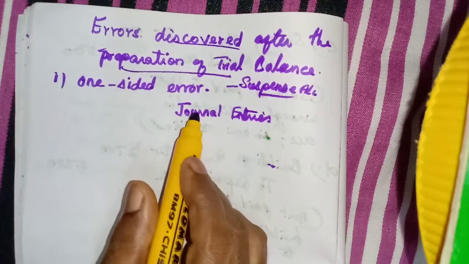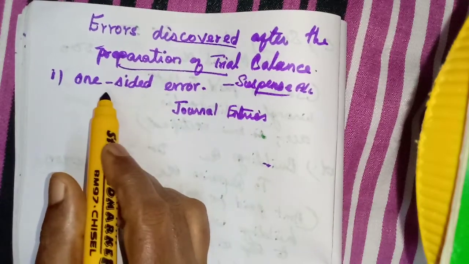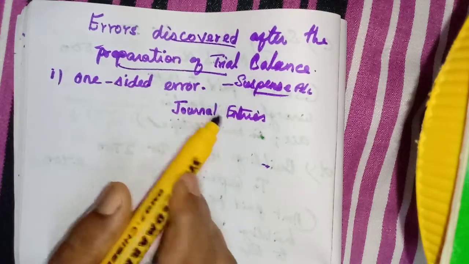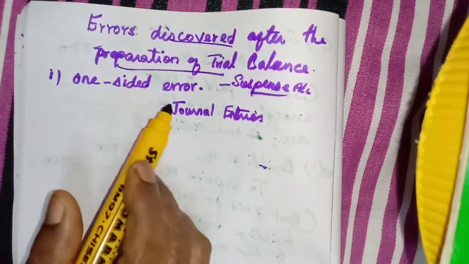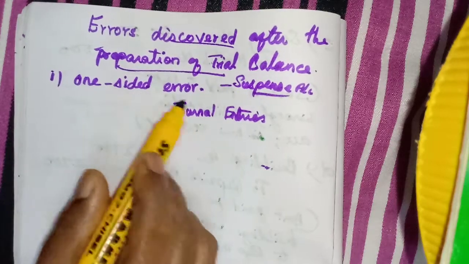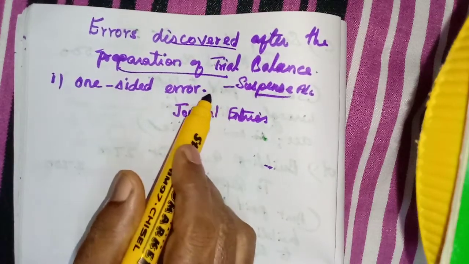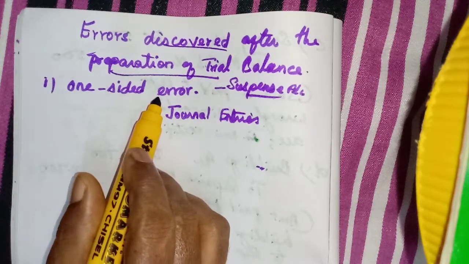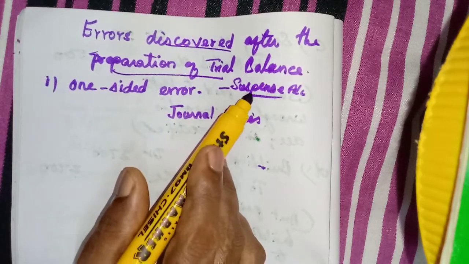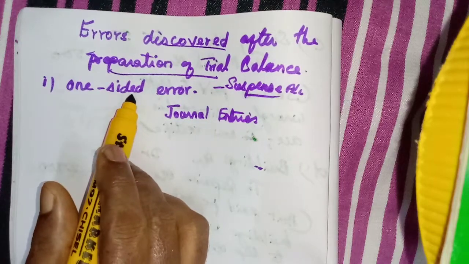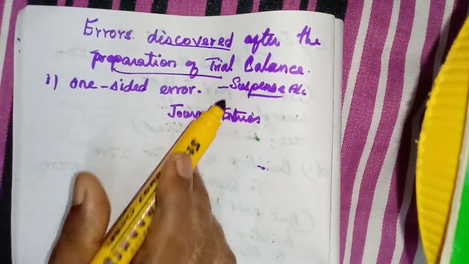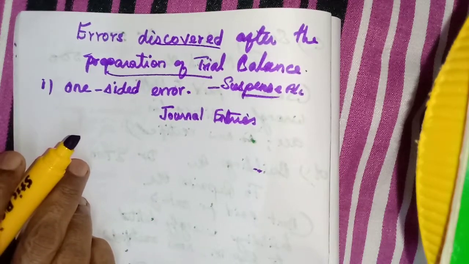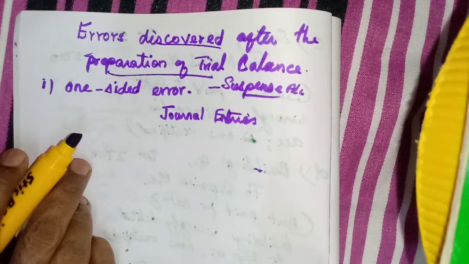So this rectifying entry, even for one-sided errors, and two-sided errors also. Here only one account will be affected. What is the other account we have to debit or credit? If we credit one account, we have to debit the suspense account, and if we debit this account, we have to credit the suspense account. Okay, so we will see the exercise.